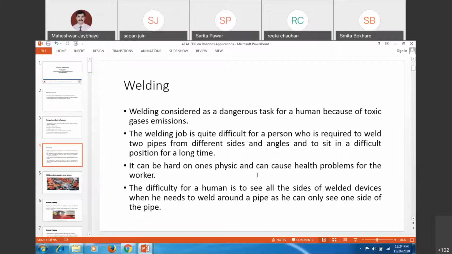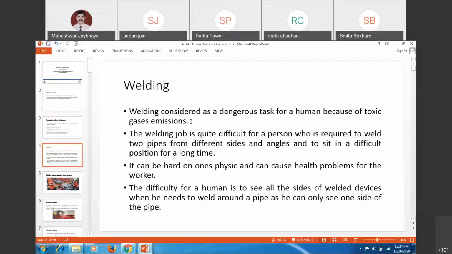And also working in that environment is difficult. That preciseness, accuracy will not happen, and every time a person changes in the shifts, so different persons working on the same applications, that will also hamper the quality of the product. So in those cases, generally, and also the locations at which you are going to perform the welding are not reachable points for the human being. You might have observed the videos which we have seen related to welding applications.